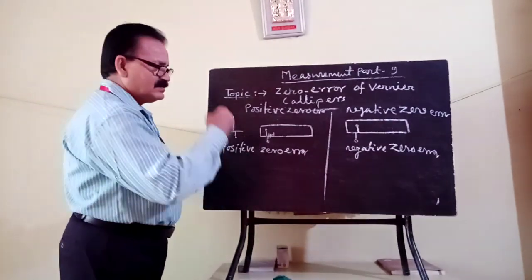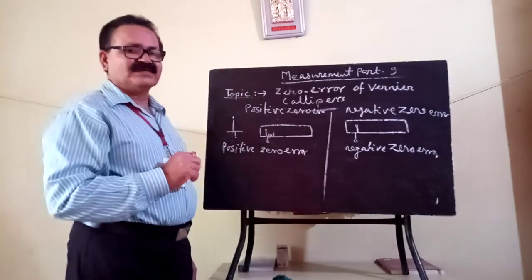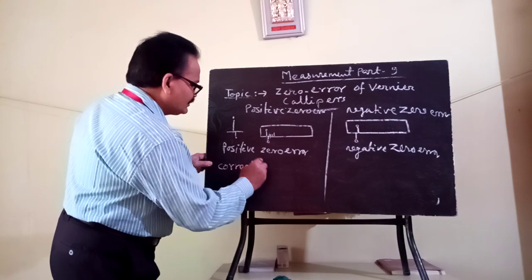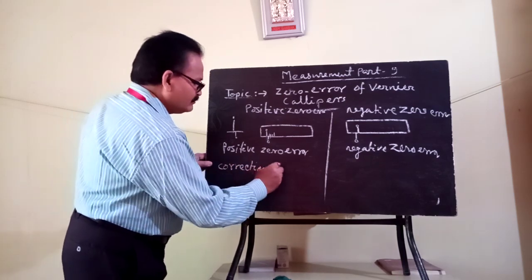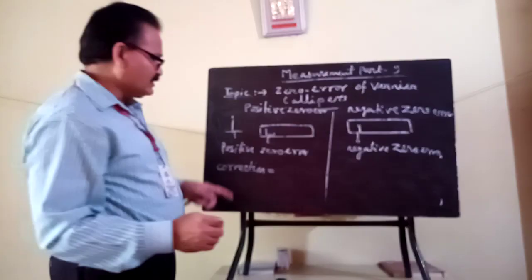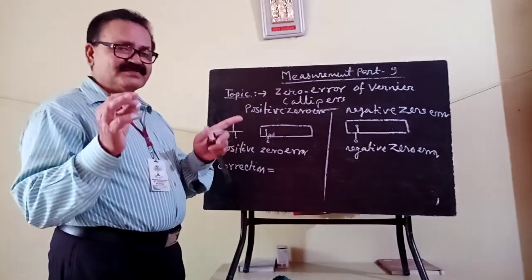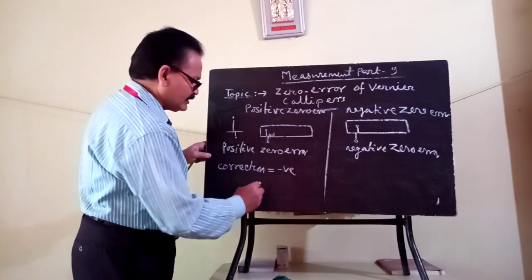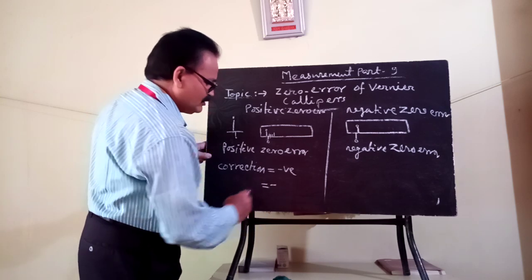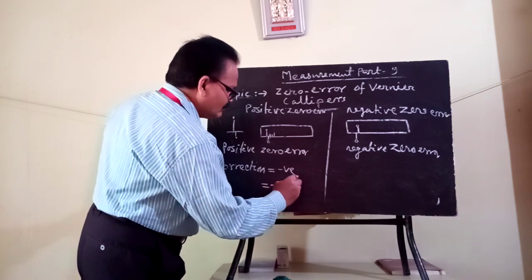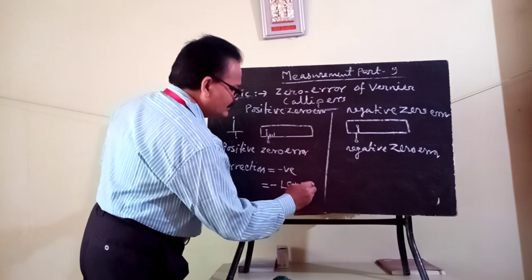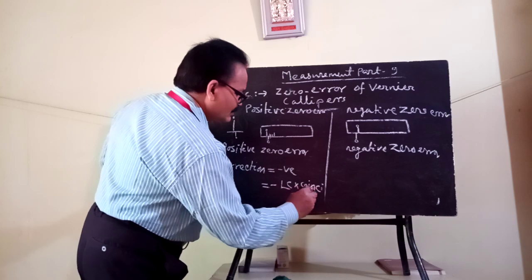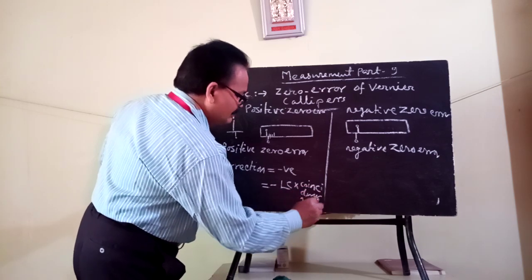If the seventh division coincides with any division of main scale, then the correction will be, since it has positive error, the value of error you have to correct. So whatever the observed reading you have found, the correction will be negative, least count into coinciding vernier scale division.